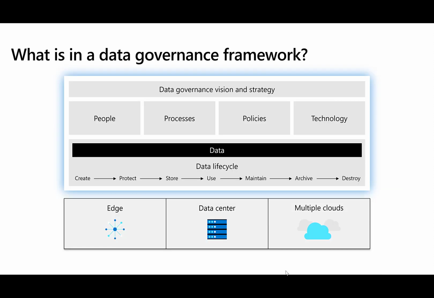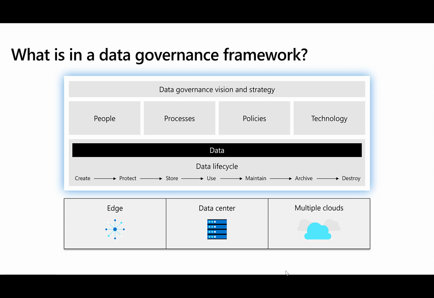So what's in a data governance framework? Well, it starts with our data, which can often be in the edge with our devices. It could be in the data center, it could be in one or more cloud providers. And the data itself has a life cycle where it is either created or ingested, moved throughout any number of systems using ETL and ELT processes, ultimately is archived or destroyed.